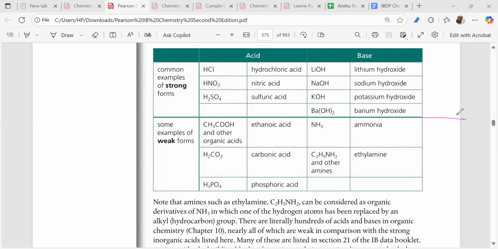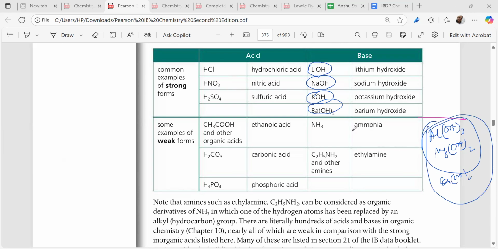Now note this down. Can you name a weak base which is a group 2 metal? Usually metal hydroxides are strong bases. Apart from this, aluminum hydroxide and magnesium hydroxide are weak bases. Please note this down. Calcium hydroxide is also a weak base, right? Clear? And also ammonia and amines.